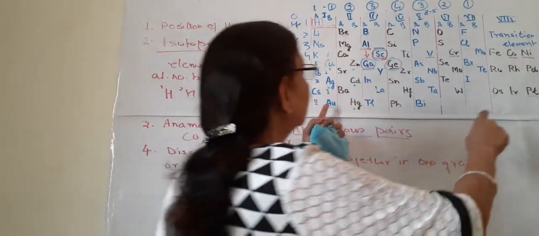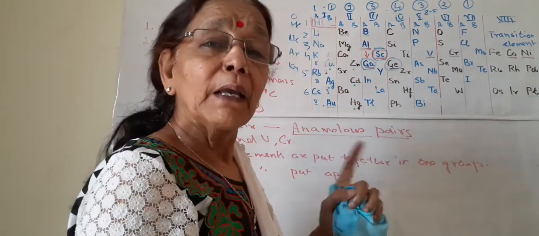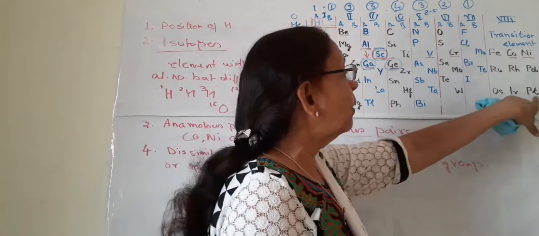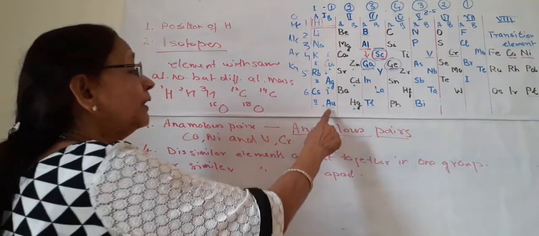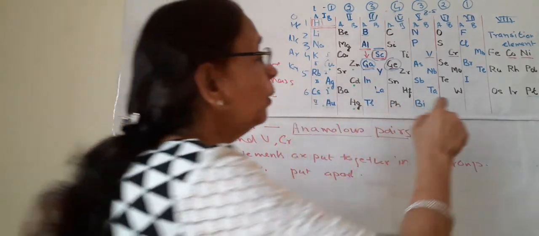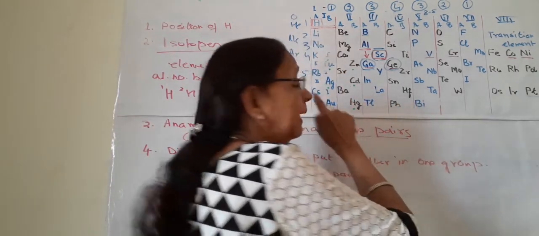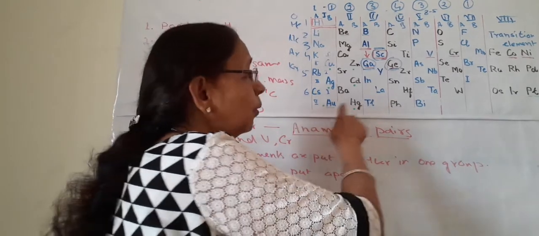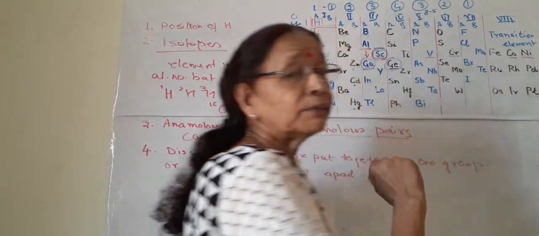He also corrected the mass of gold and platinum. At his time, it was thought that platinum is heavier than gold, but he corrected the mass, and now we know platinum is lighter than gold.